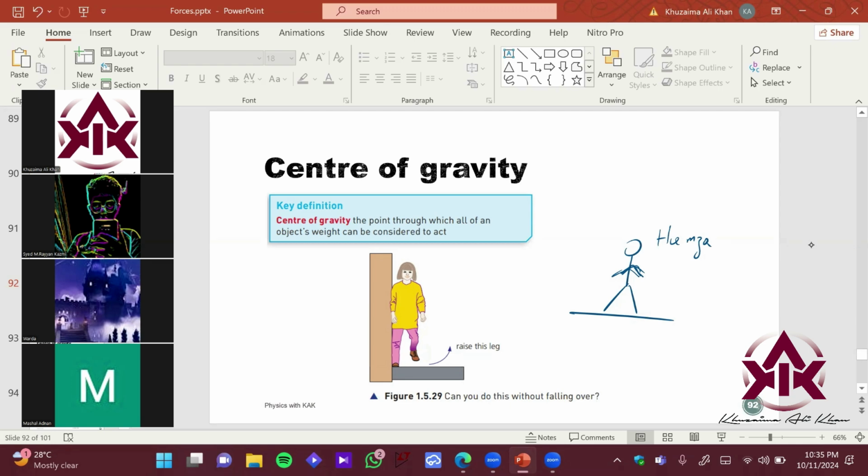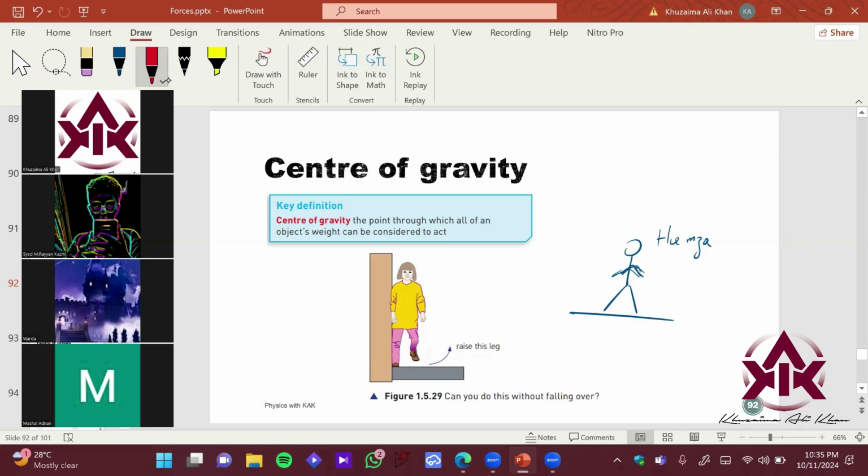Close. What point of the stomach? Like the upper part. It is basically the navel point of a human body, where you have the center of mass, and at that point you also have the center of gravity. So around the navel point, you have your center of gravity.